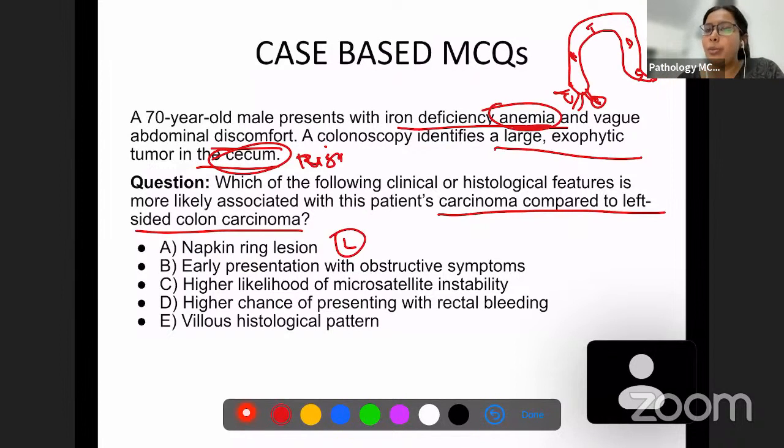Early presentation of obstructive symptoms. We know that if there is a ring lesion, there is going to be constriction. Constriction is going to cause obstructive symptoms. Okay. So ring lesion, constrictive lesion, going again left. Microsatellite instability, we saw left or right, right. Okay. Higher chance of presenting with rectal bleeding, rectum is in the left side, so this is also left. Villus, tubulovillus histologic pattern, again left. Serrated pattern, right. Okay, so we have solved this MCQ.